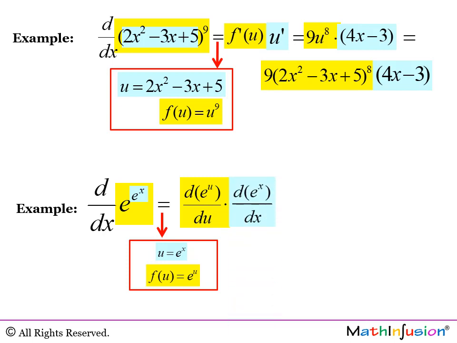Just differentiate both of them. So as you can see, e to the u should be differentiated with respect to u because e to the u is a function of the variable u. And the second one, you have to differentiate with respect to x because it is a function of x. Now we will replace u by the u, which is e to the x. And we get that.